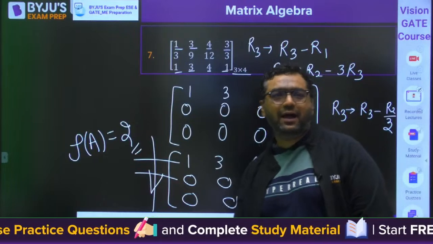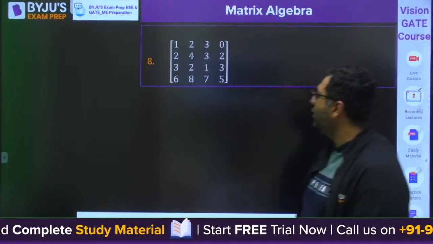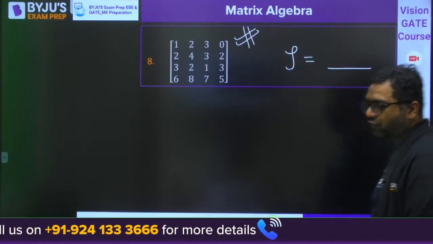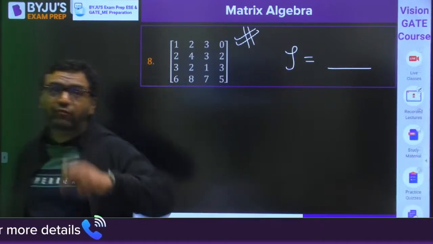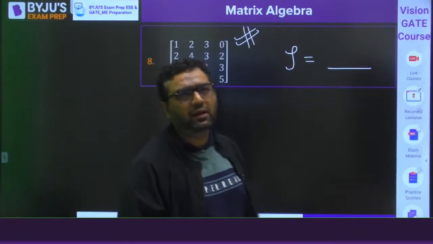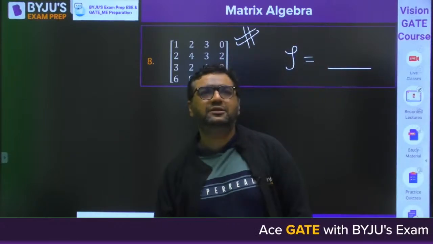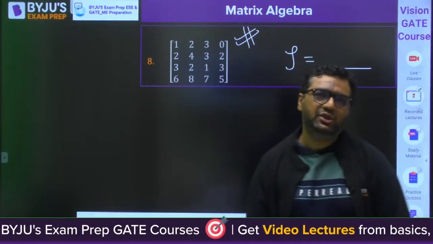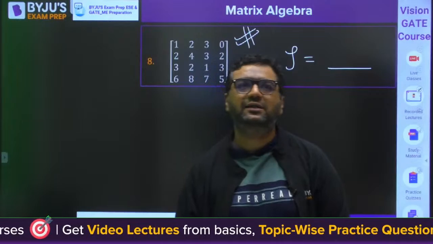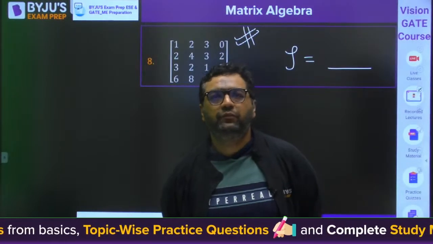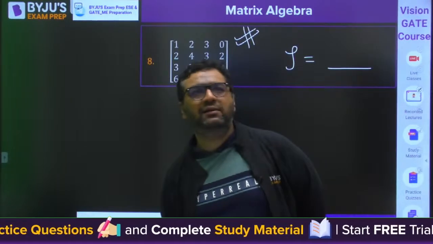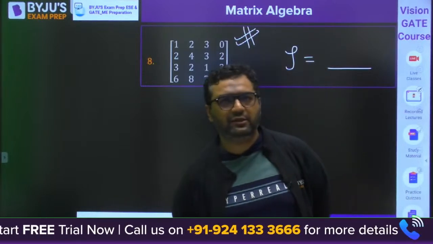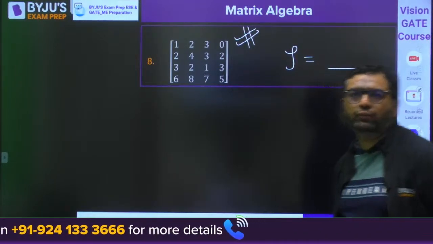Now my dear, can I give you this question as homework, or will you do it here only? You can do it here also. Find out the rank of this. This is the last question for this session. Then in the next 5 to 10 minutes, I will show you all the properties we have already discussed in a small slide format for a good revision. Then we will close this session, and next week we are meeting for eigenvalues, eigenvectors and systems of linear equations. We have already taken 2 sessions on matrices and determinants, inverse of a matrix, adjoint of a matrix, cofactor matrix, minors, all these things are taught to you.